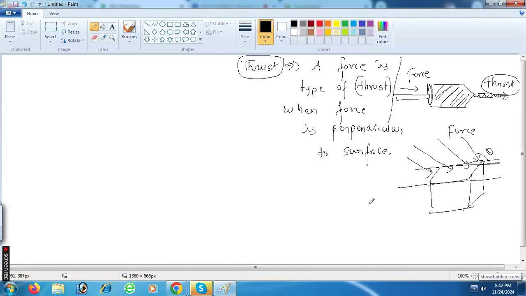So this is basically, you can say, a type of thrust, but partial thrust, not a proper thrust. Why? Because force is always perpendicular to surface. Suppose we take a theta angle now, so force is little slanted, means angled. So this is not a proper thrust. This is a type of angled thrust. Can you understand this? Yes, sir.